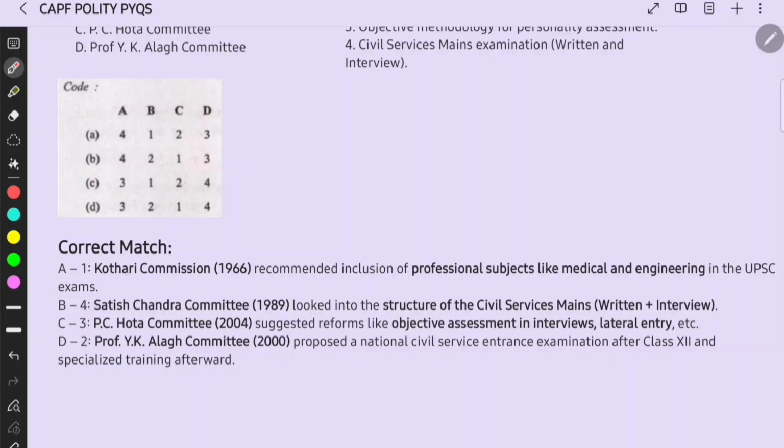Then we shall see the content. The Kothari Committee, 1966, recommended inclusion of professional subjects like medical and engineering in UPSC. Kothari means, I would remember it as Kotta subjects. That is in Telugu, it is new subjects. That is medical and engineering.